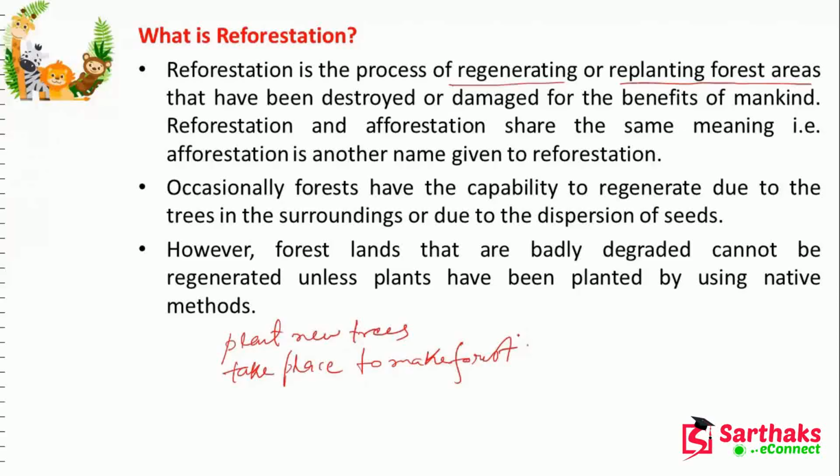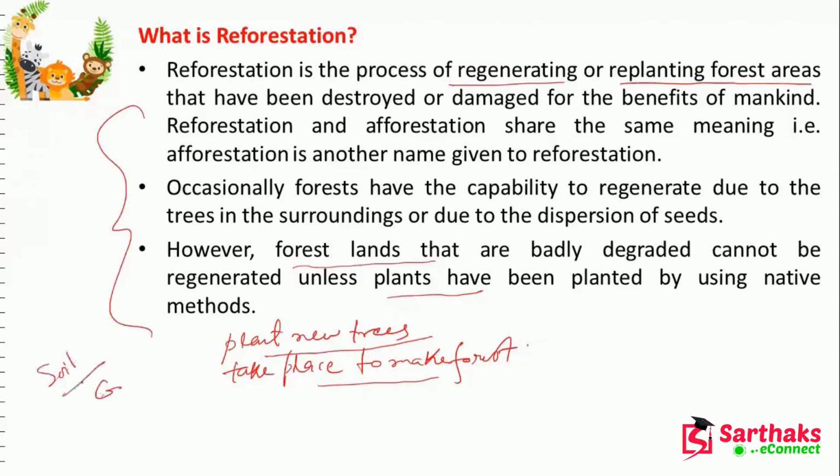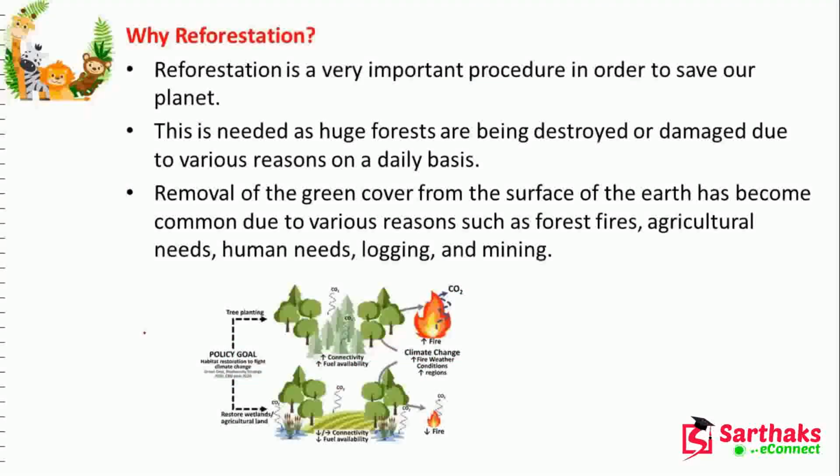Forest lands that are badly degraded cannot be regenerated unless plants have been planted. So we have to put trees in the forest land also, which has been badly degraded. In those places we can plant new trees, so that the soil will be safe.